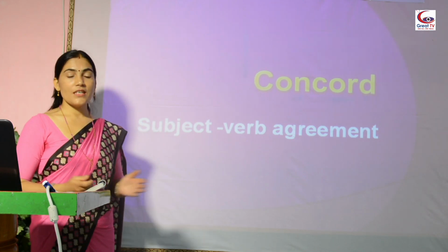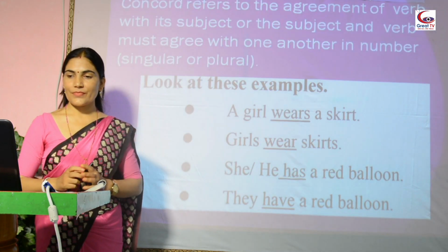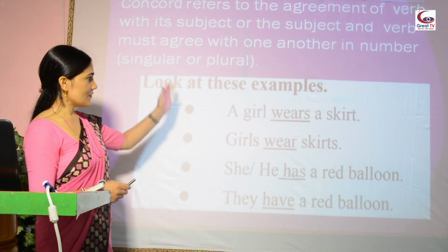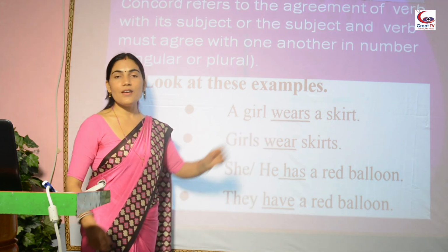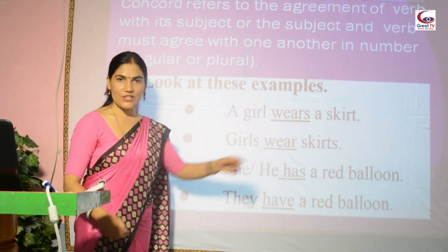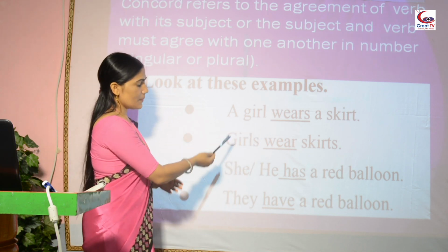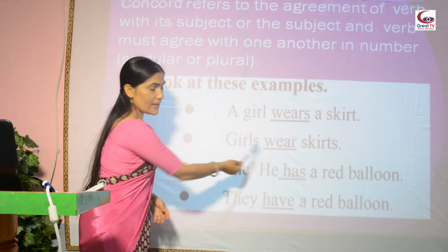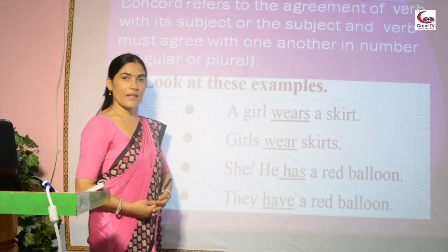Concord or subject verb agreement. Please students, look at the example. The girl wears a skirt. Girls wear skirts. Here, girl wears, but girls wear. Why not girls wears and a girl wear?